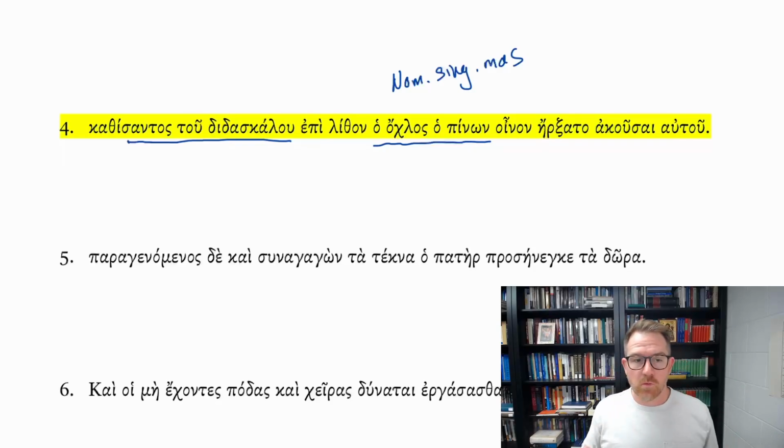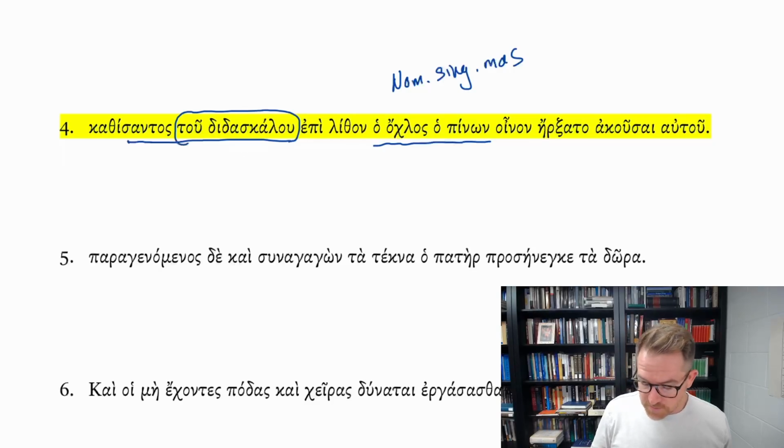So what it looks like when we see this example of the genitive participle right at the beginning, followed by a genitive definite article and a genitive noun, or sometimes a genitive pronoun, is a genitive absolute, and that's precisely what we have here. When we have these genitive absolutes, this genitive definite article and noun become the subject to the participle.